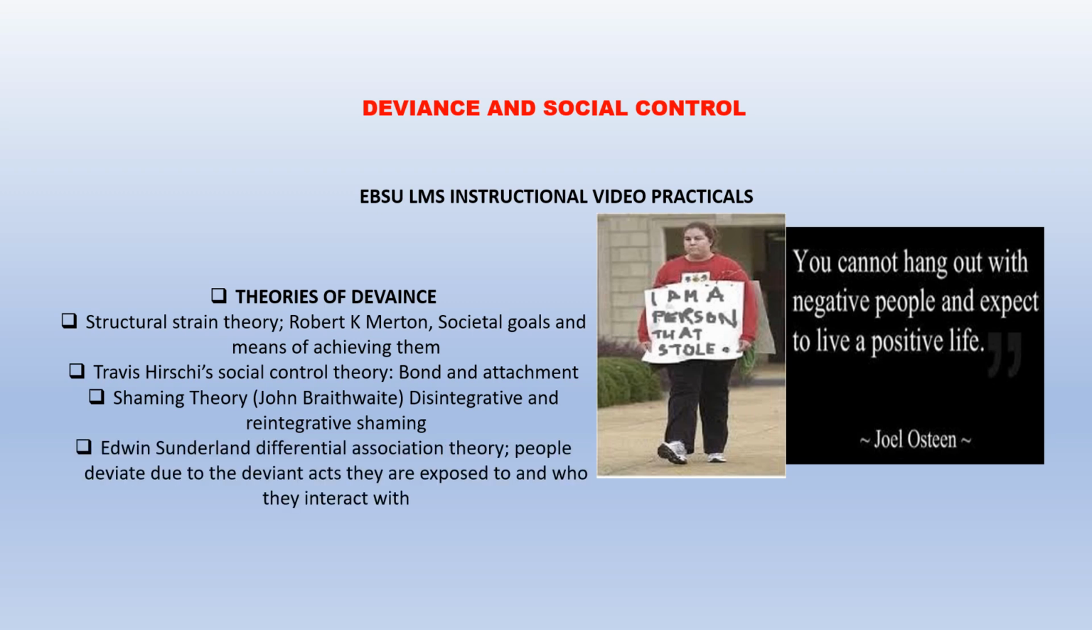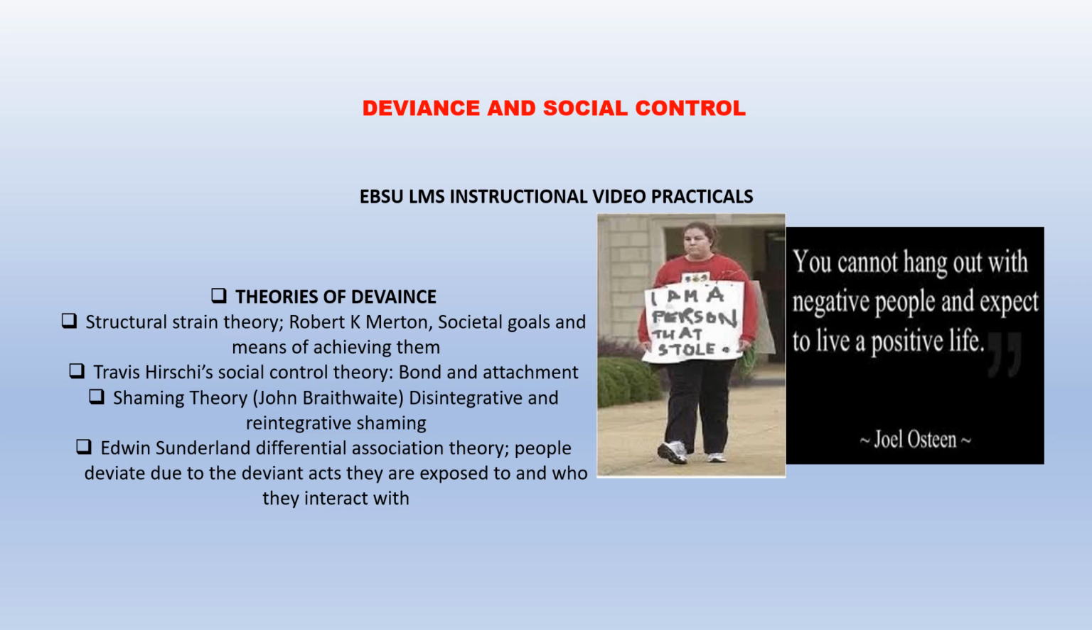And then there is the one by Edwin Sutherland, the differential association theory, which believes that people deviate due to the deviant acts that they are exposed to, the people they interact with. Now, look at the picture on the right. This would be shaming. The placard says, I am a person that stole. So if a person has to carry this placard, they will be stigmatized. So you cannot hang out with negative people and expect to live a positive life.